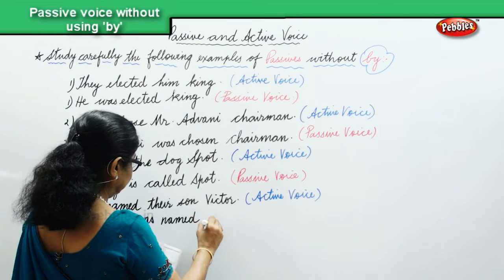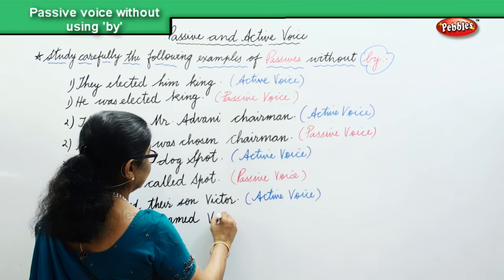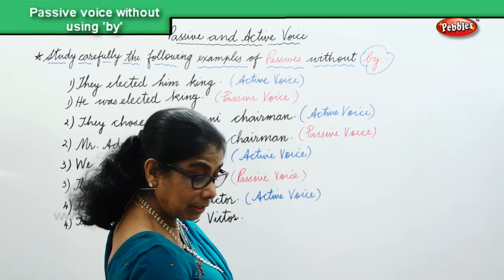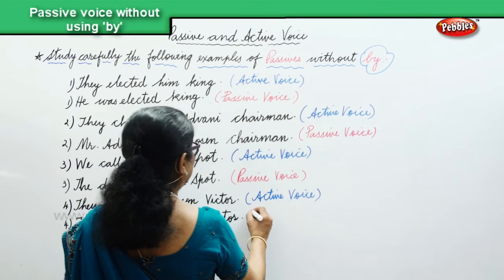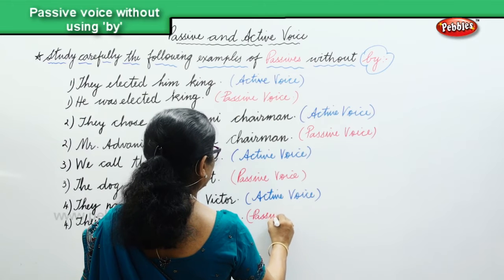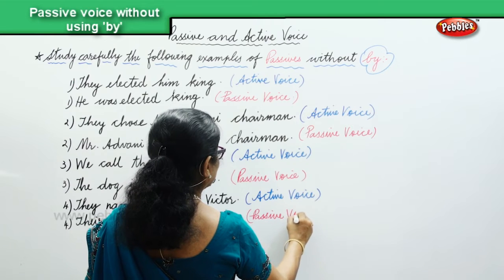Without writing by, their son was named Victor, and that's the passive voice.